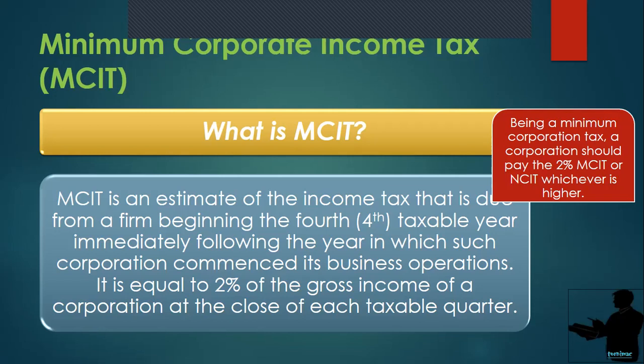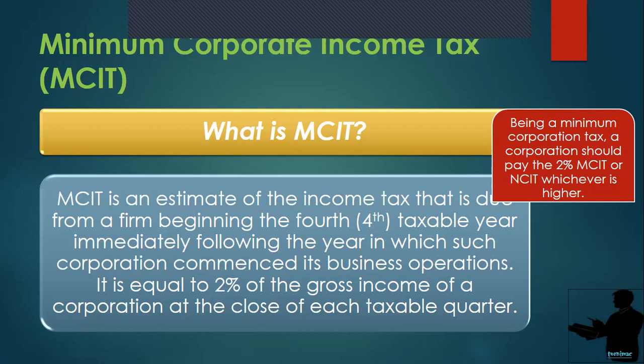Usually, napapansin na ng government yun. So, hinahayaan niya lang muna for the first 3 years. But on the fourth year, regardless kahit mag-zero yung net income tax due mo, o yung net income tax payable mo, papatawan ka ng 2% ng tax rate na MCIT.